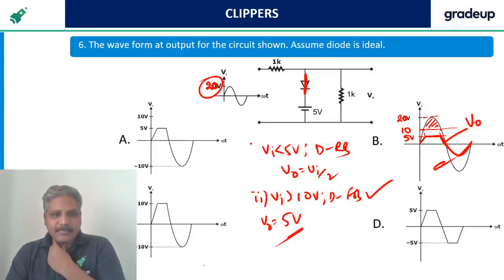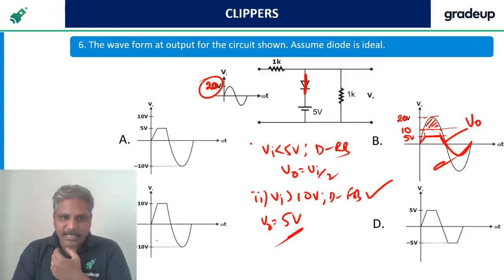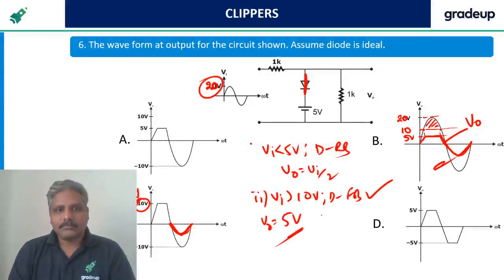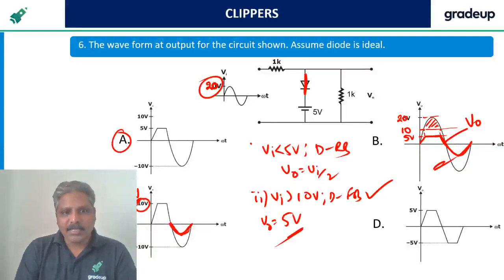It is C. It is not C actually, because for less than 0 also it is half of the input. No, it should come like this. Yeah, I think C is correct, right? No, C is also not correct. If it is 5 volts, C would be correct. Even A is also not correct.